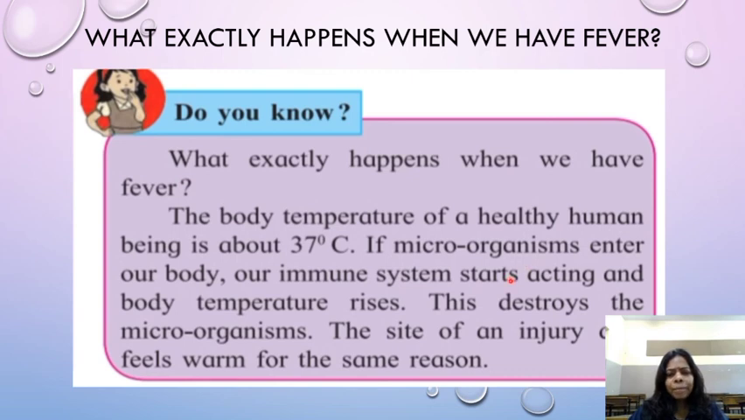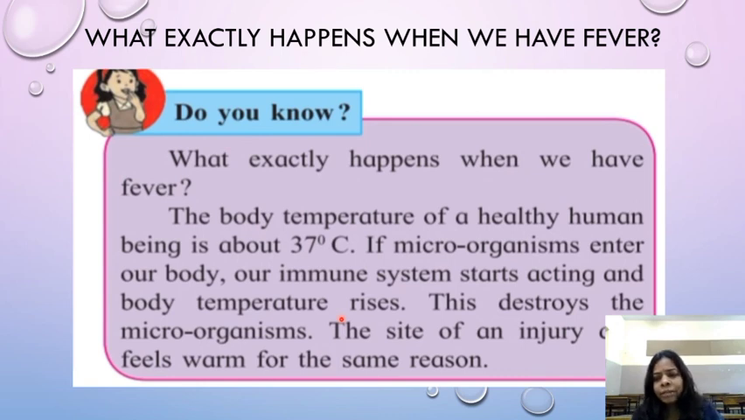Now, what exactly happens when we have fever? You all know when we have fever, the temperature increases. The body becomes hot. But why? What is the reason? The body temperature of a healthy human being is about 37 degrees Celsius. If microbes enter our body, our immune system starts acting and the body temperature rises. The immune system, the immunity fighters, they fight against the diseases, and because of this fight, a lot of energy is produced in the form of heat. So we are getting fever.